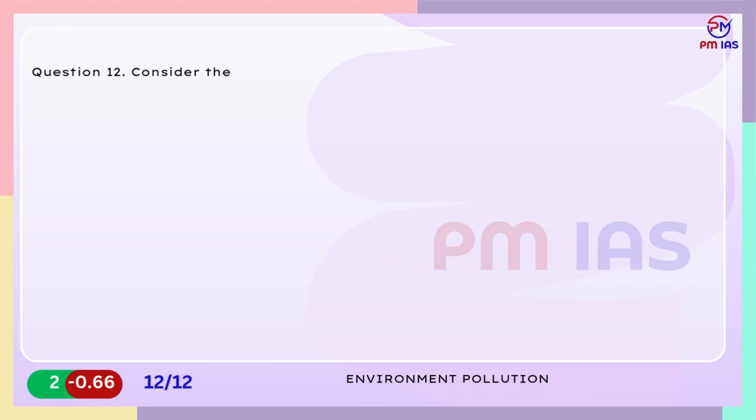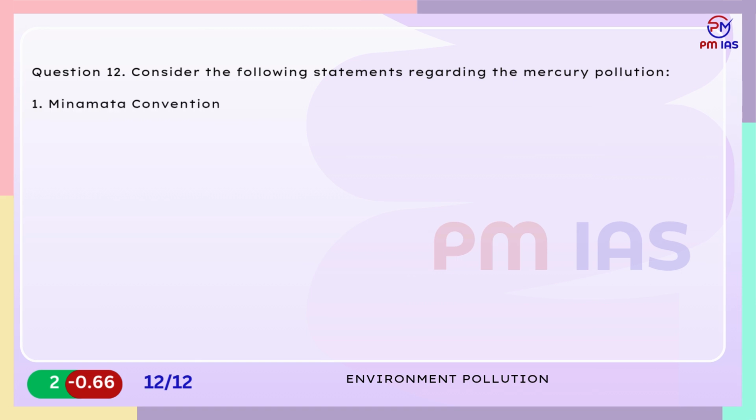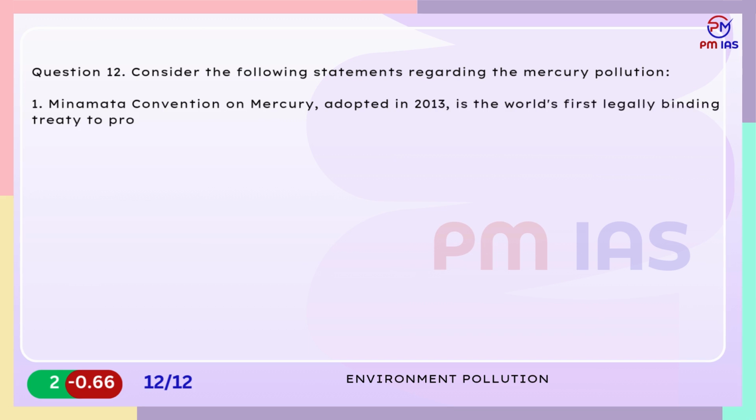Question 12. Consider the following statements regarding mercury pollution. 1. Minamata Convention on Mercury, adopted in 2013, is the world's first legally binding treaty to protect human health and environment from adverse effects of mercury. 2.